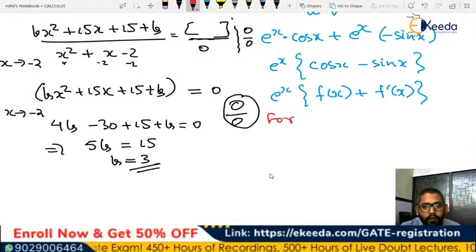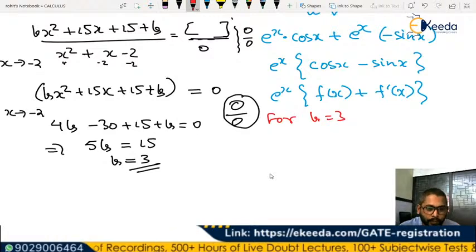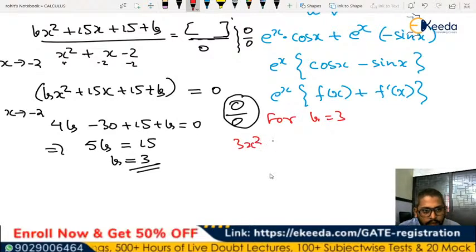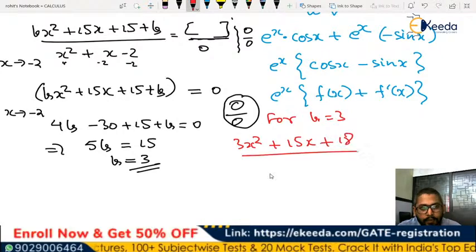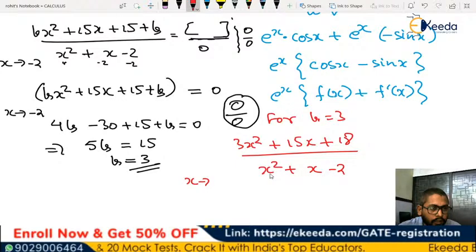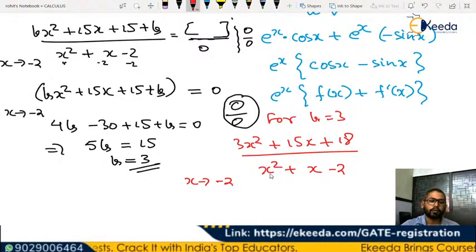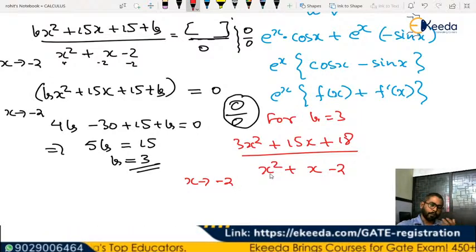So let's say for b is equal to 3, let's see what the numerator will be. The numerator will be 3x square plus 15x, and putting b is equal to 3, it will be plus 18, divided by x square plus x minus 2, where x tends to minus 2. Right? Of course, you can convert it into a proper rational function also.